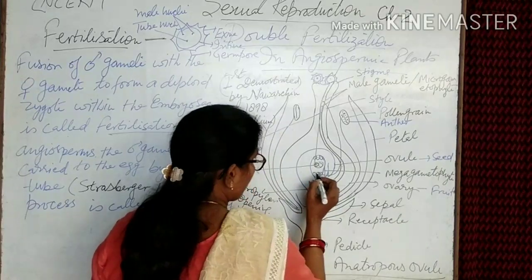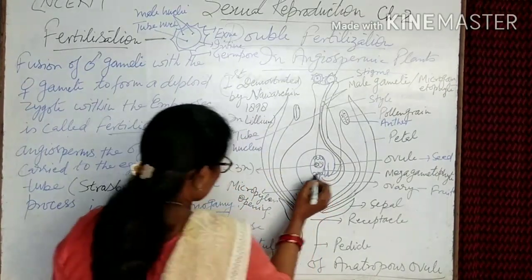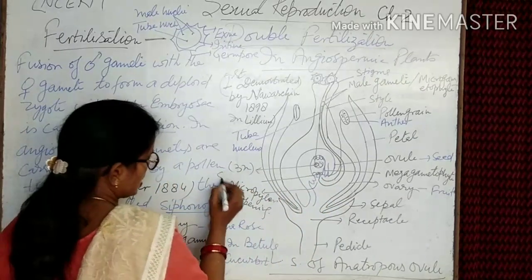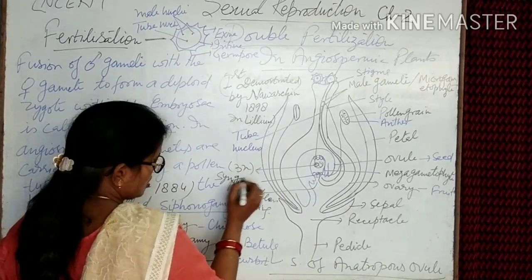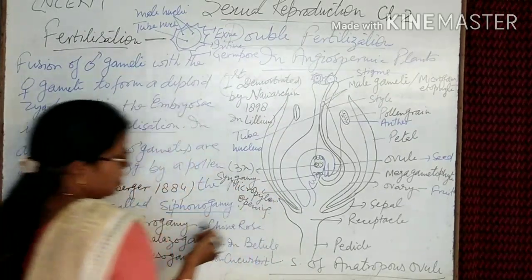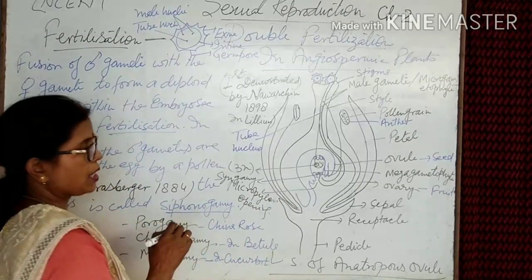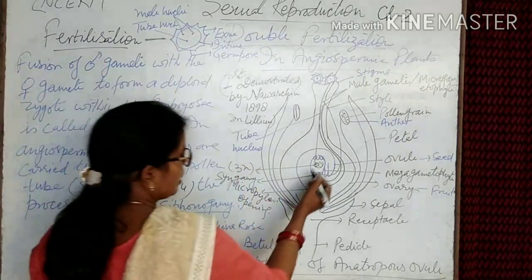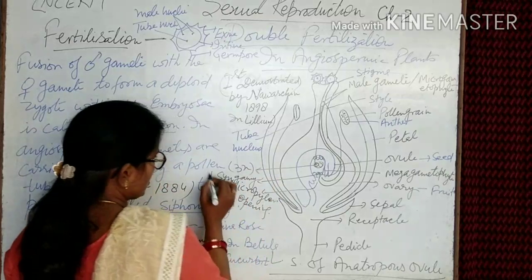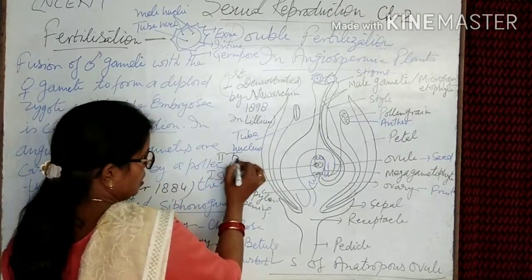The first step, fusion of male and female gamete, is the syngamy process. Syngamy is also known as generative fertilization, and the other is triple fusion. The first step is syngamy and the second step is triple fusion.